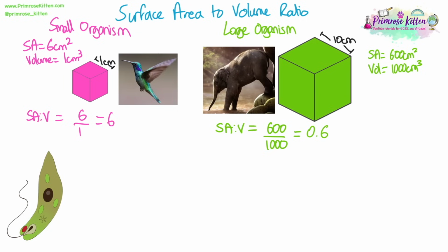If you look at my cubes and think about diffusion, the distance between the centre of each cube and the outside, the external environment, is much greater in the larger organism with the larger length of side of the cube. So compared to its volume, the distance between its volume and all of its outer edges is longer. This means diffusion from the very inside of that organism to the very outside would be very slow because the distance is very long. So we can't just rely on substances diffusing from the outside into all of the cells in the body if we are a larger organism.